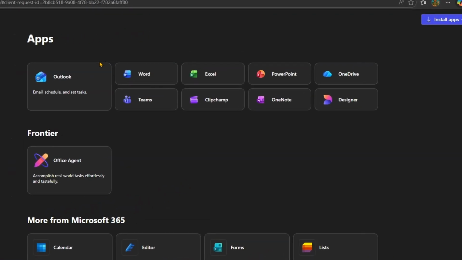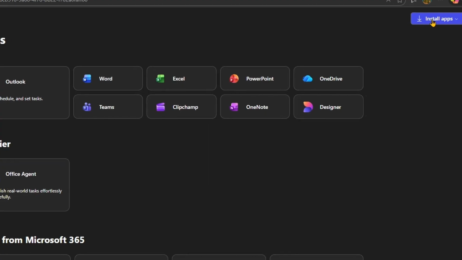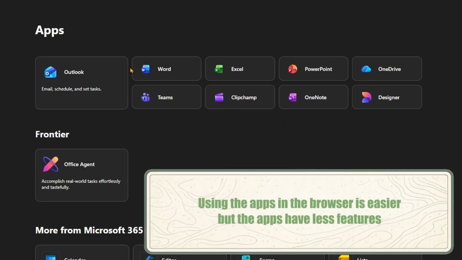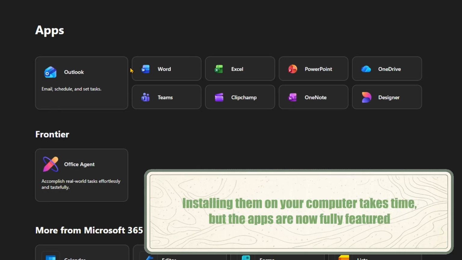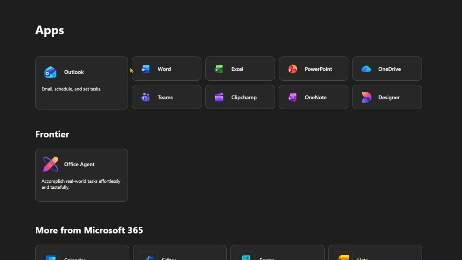Now, if you would like to install the apps onto your computer, then you would click this button here, Install Apps. And then that would begin the process of downloading and installing the applications on your computer. Or you can use them within the browser. So in that case, you do not need to download anything or install anything, but the versions that work through the browser are not as powerful as the ones that you would install on your computer. It's just faster to get to them.